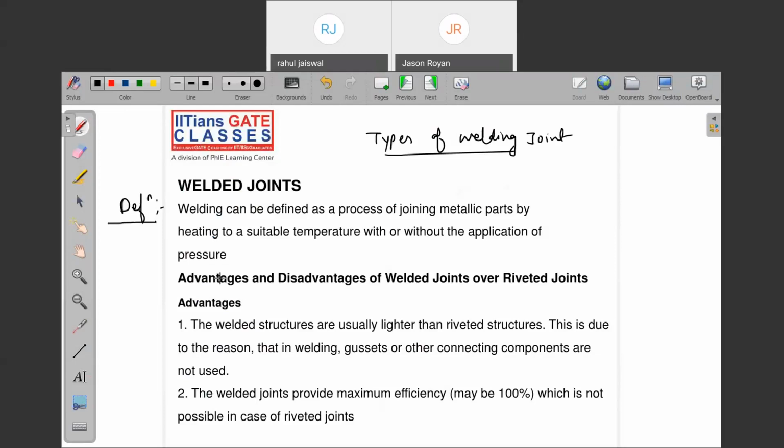Note down advantages and disadvantages of welded joint over the riveted joint. First advantage is that welded structures are usually lighter than a riveted structure. This is due to the reason that in welding, gusset and other connecting components are not used. What is the reason they are light in construction? Because we have not used gusset and other connecting components that we need to use in riveted joints. Note down the second point: welded joint has more efficiency than a riveted joint.